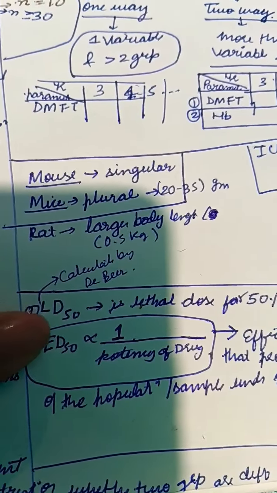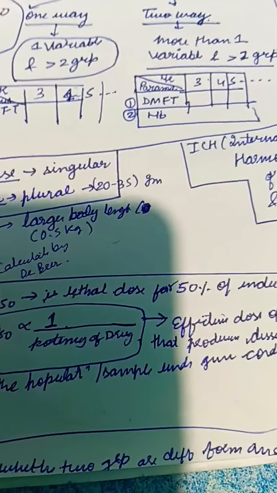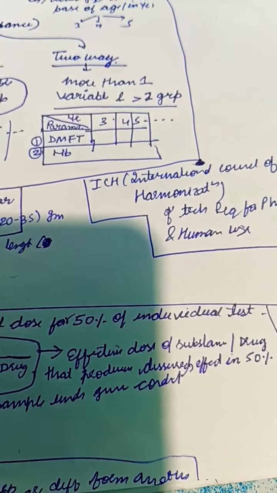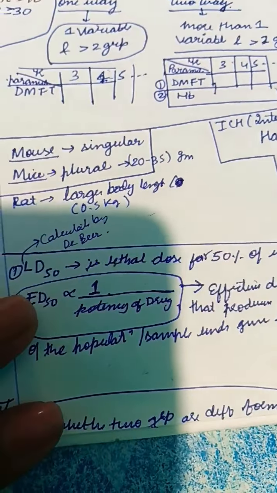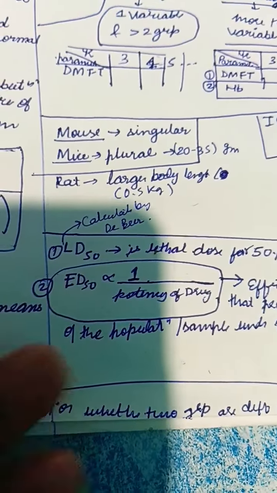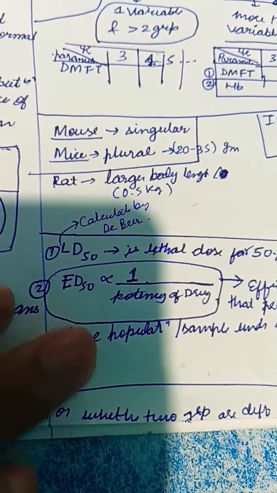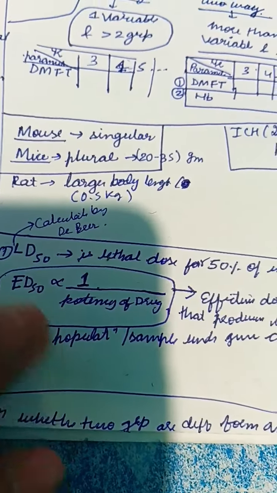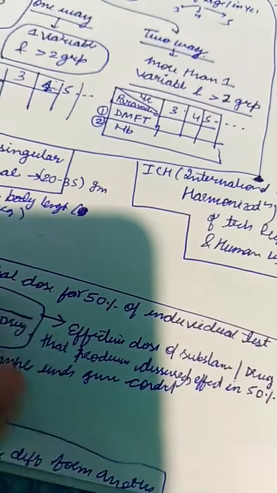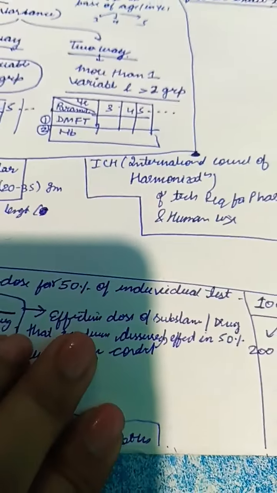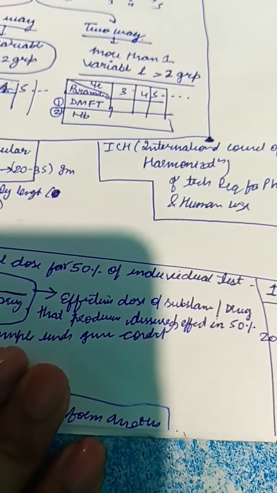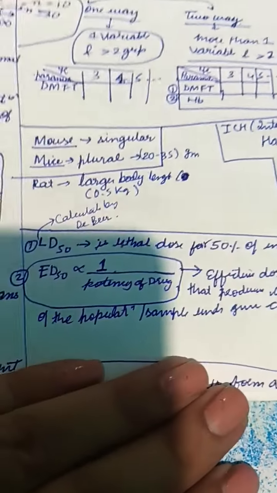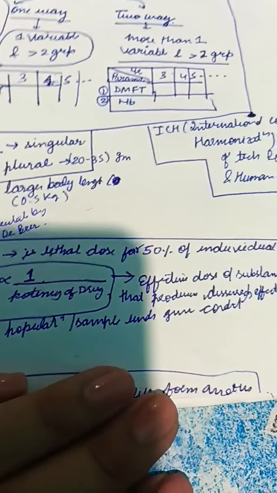Another question is LD50. LD50 is basically the lethal dose for 50% of the population, that is, the dose at which 50% of the population dies. Now ED is inversely proportional to the potency of the drug. ED is the effective dose. Its definition is the effective dose of the substance or the drug that produces the desired effect in 50% of the population under the given conditions.